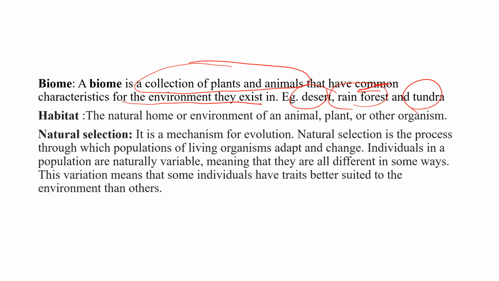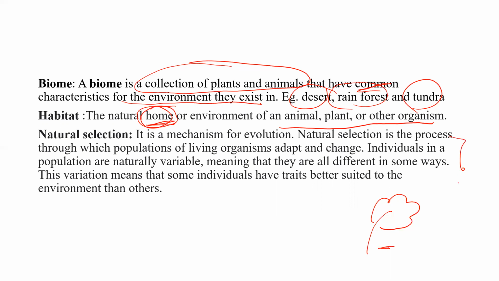Habitat. Habitat means a natural home. Just remember it as the home or environment of an animal, plant, or other organism. For example, there's a tree that gives shade to other organisms sitting beside the roots. This is a home for some organisms. Our intestine, our stomach, is a habitat for hundreds of microorganisms. So habitat means home.